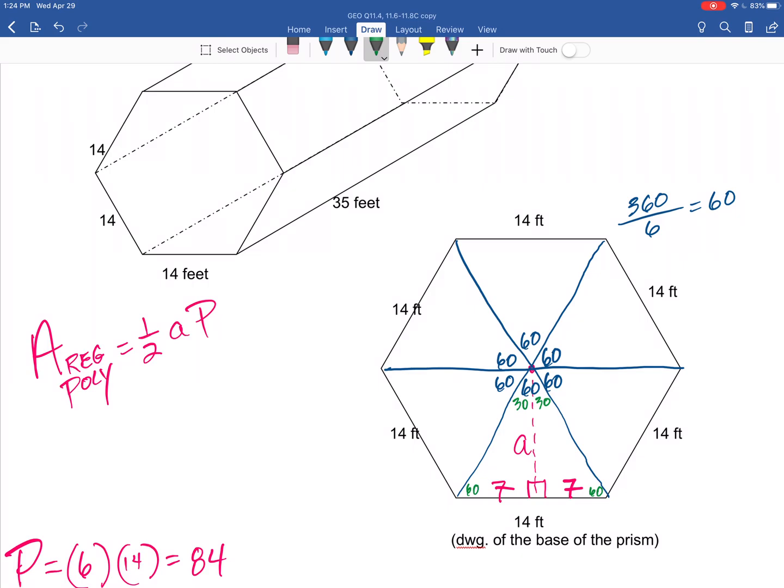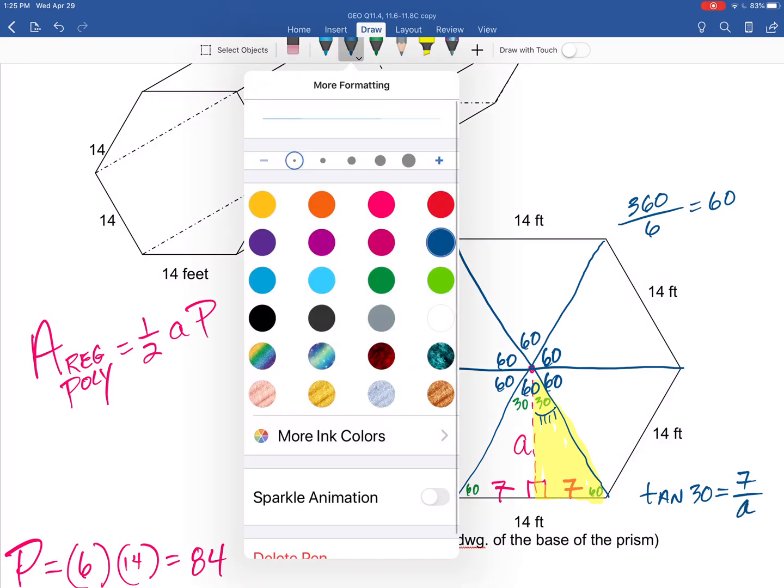I'm going to look at this one for right now. That's the triangle I'm going to look at. Now, I can do trig. I could do tangent of 30. You could set it up. Tangent of 30 equals opposite 7 over the adjacent. A is the apothem. That's one way to do it. I'm not going to do it that way.